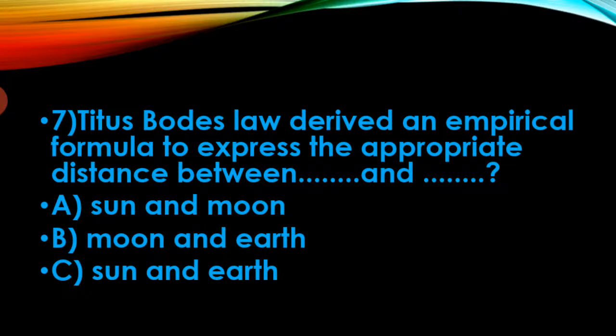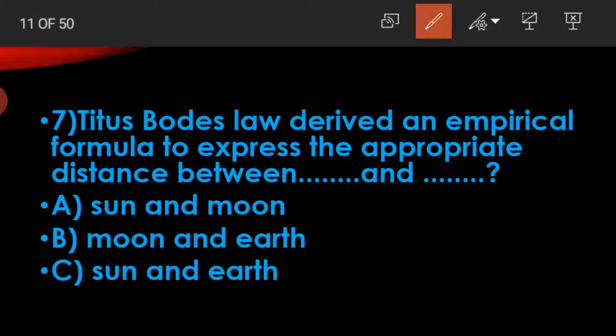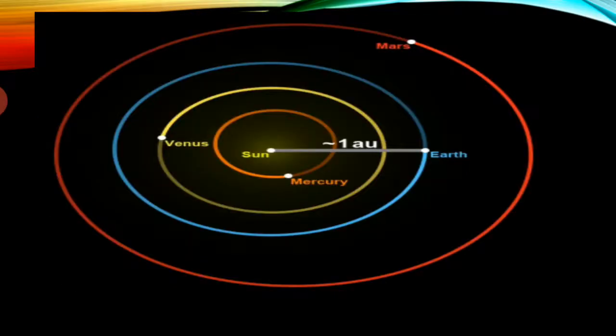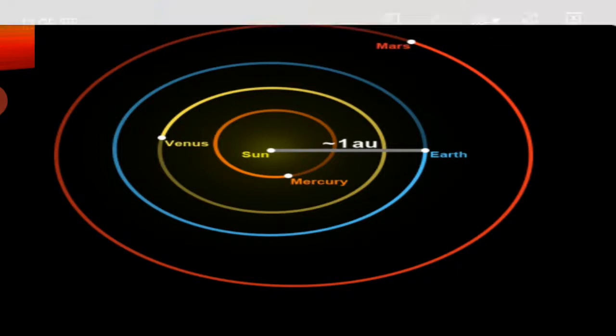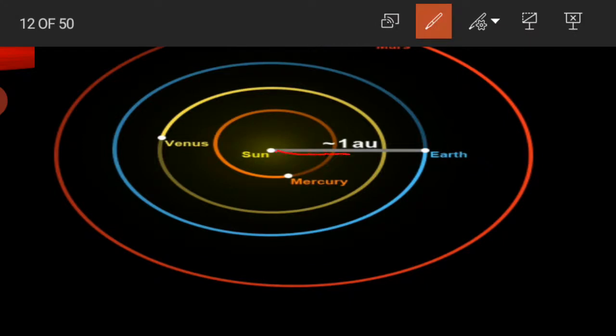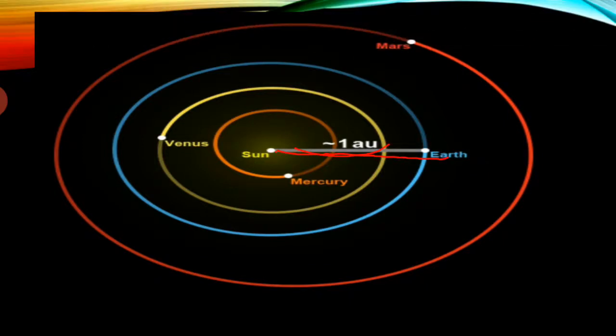Here is the Titius-Bode law. Bode's law derived an empirical formula to express the approximate distance between the dash and dash. A. Sun and Moon, B. Moon and Earth, C. Sun and Earth. Here, Titius-Bode's law is for the distance between the Sun and Earth, 1 astronomical unit.